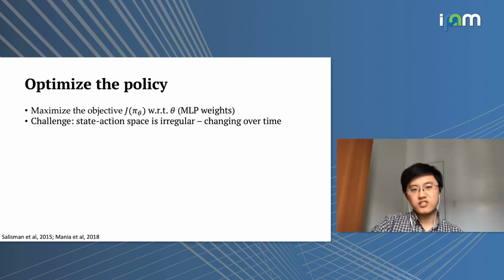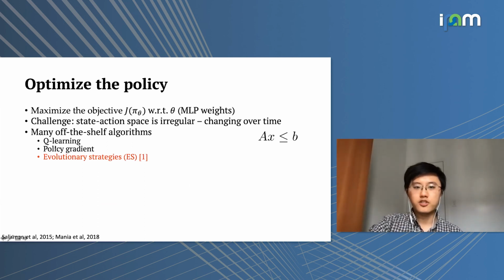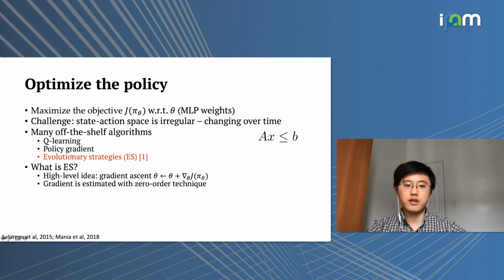And finally, we still need to find an algorithm that optimizes the policy. There are already many off-the-shelf algorithms that can optimize a reinforcement learning problem: Q-learning, policy gradient, or evolutionary strategies. In this work, we use evolutionary strategies.